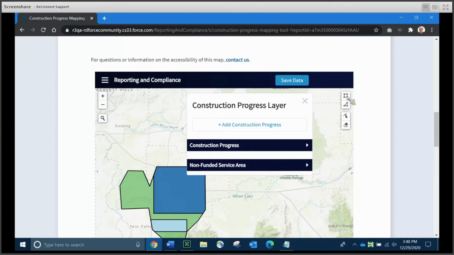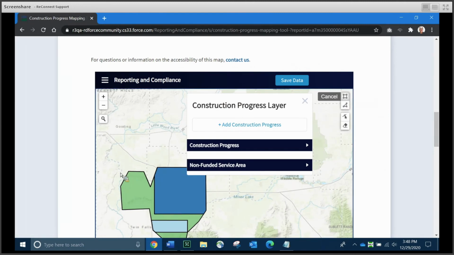Now, something else I want to show you on the map is the drawing tools. These are located in the upper right-hand corner of the map itself. The first tool at the top is the Draw Rectangle tool. Below that is the Draw Polygons tool. The third tool down is Edit Layers. And the last tool is Remove Layers.